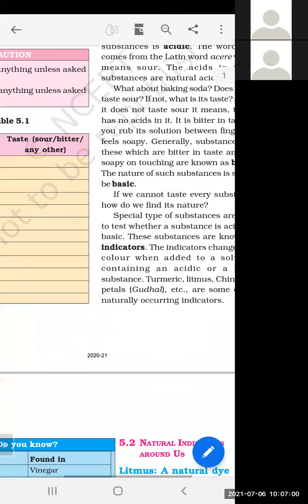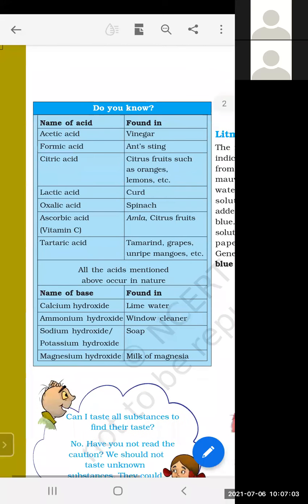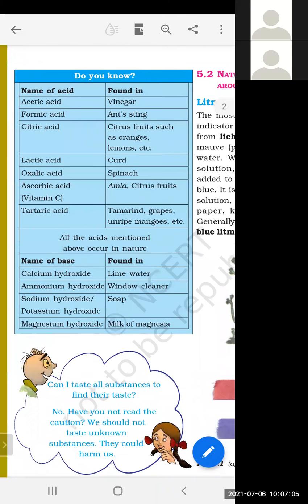Students, now in the blue box, do you know the names of acids found in substances? On the left side we have the acid, on the right side we have the substance. Acetic acid is found in vinegar. Formic acid is found in ant sting. When an ant bites our skin, we have an itching sensation and pain, because it releases some type of acid into our skin, and that acid is formic acid.